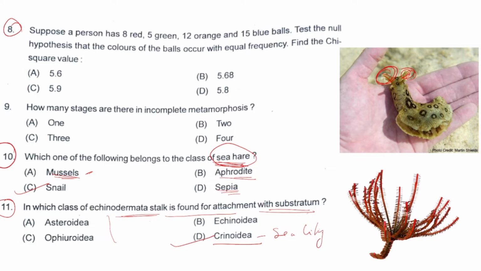So I have provided this diagram of a sea lily. You can see this is the stalk which is meant for the attachment with the substratum. This is not present in any other class.